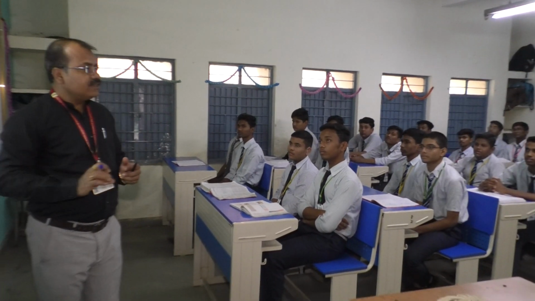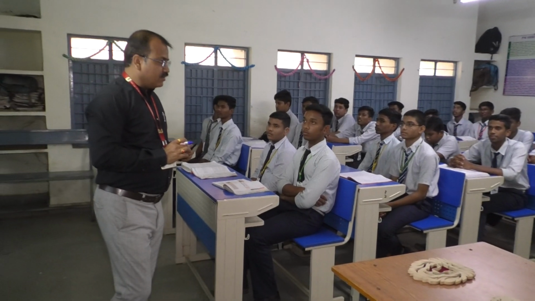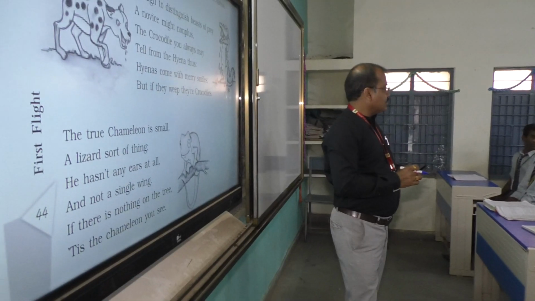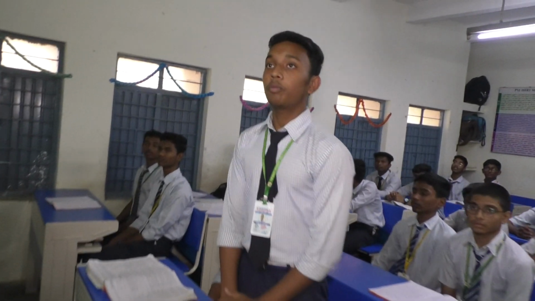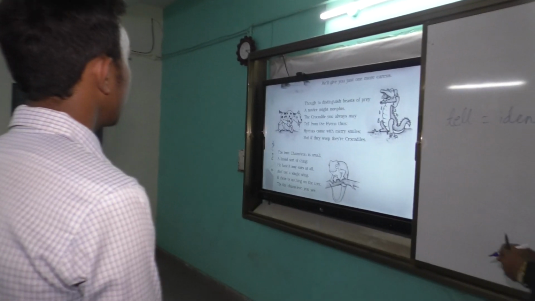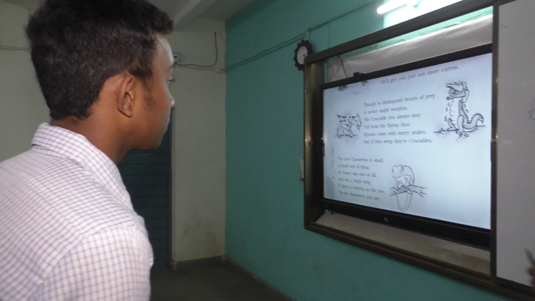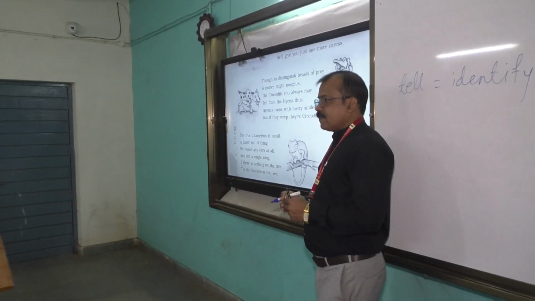Next stanza we'll see. In the next stanza, we'll find there are two animals actually. Caroline Wells has suggested. Okay. Here, who will read this next stanza? Though to distinguish beast of prey, a novice might nonplus. The crocodile you always may tell from the hyenas. Hyenas come with merry smiles, but if they weep, they are crocodiles. Very good. Sit down.